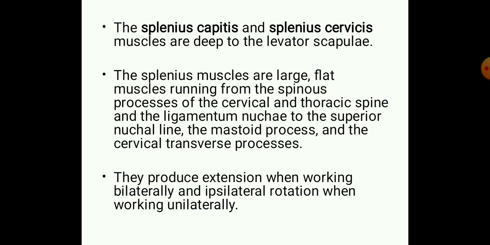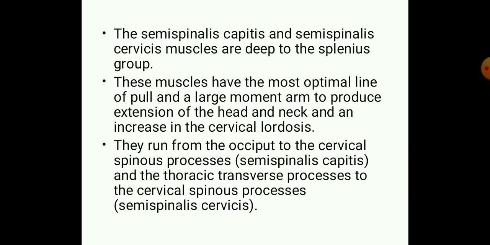They produce extension when working bilaterally and ipsilateral rotation when working unilaterally. So the main function of the splenius capitis and cervicis is to produce cervical extension when both sides are working together, and it will produce same side rotation when it works on a single side. If both the muscles are working together, it can produce extension of the cervical spine.